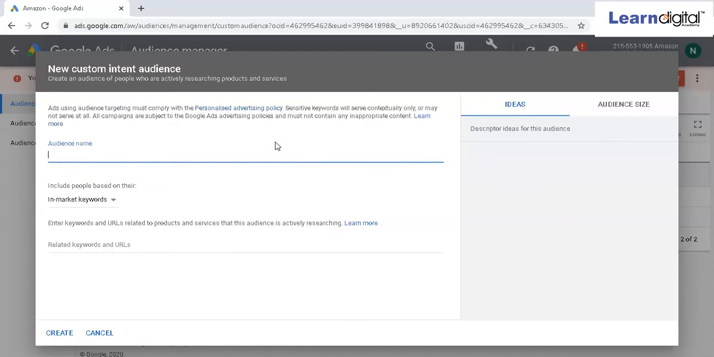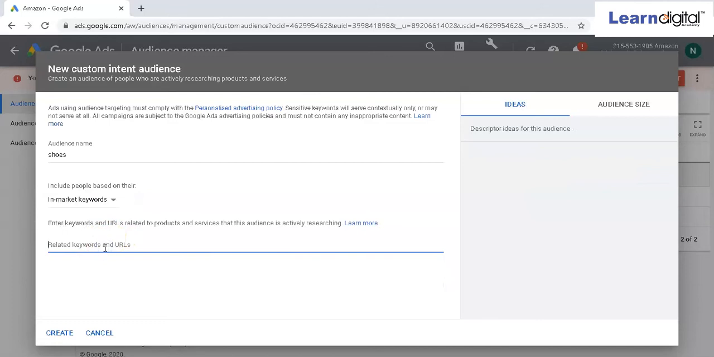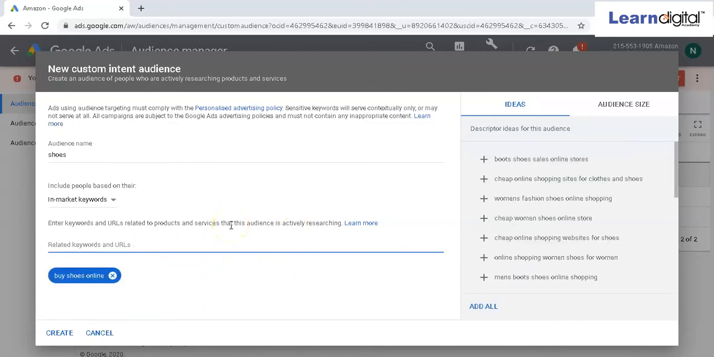You can give an audience name. I'll give the same example. Let's say people searching for my product, shoes. I can go with in-market keywords and Google search terms as well. If I go with in-market keywords, what does it mean? People who are actively researching, planning to purchase this kind of product, are searching this kind of keywords. For example, buy shoes online. I can add multiple keywords over here. You can see that they have given me ideas as well.